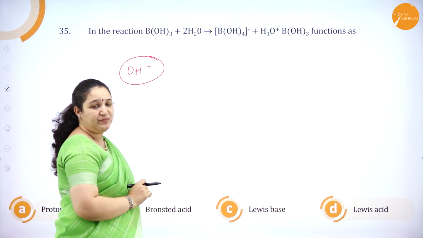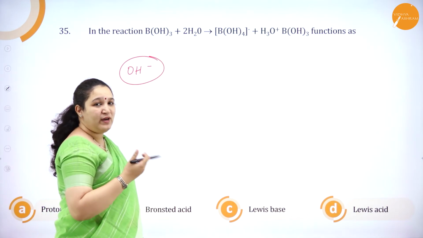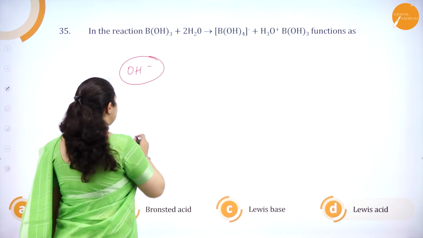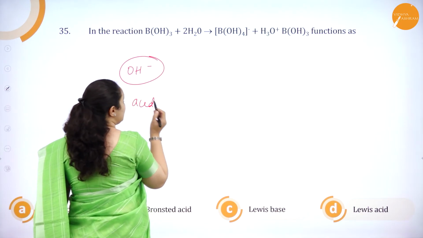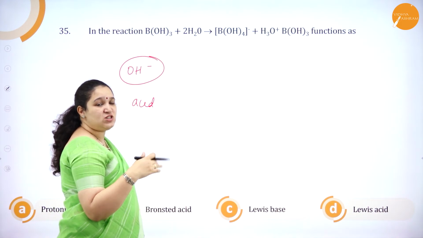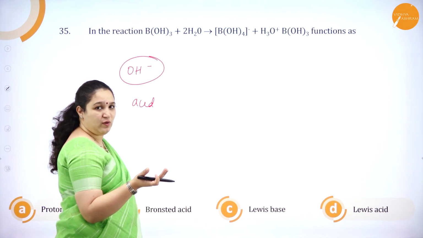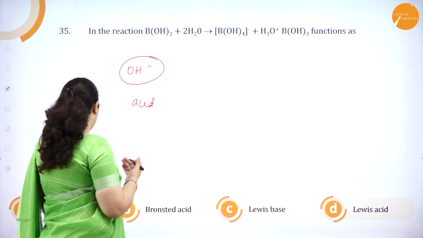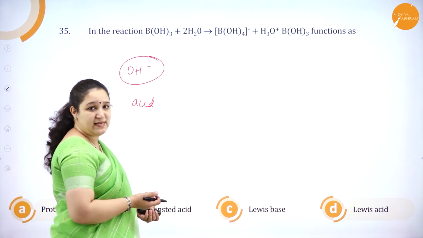So if OH- is accepted, it is an acid itself because it is accepting OH-. Unlike all acids, it's not giving H+ ion. But which acid is it? Whether it's protonic, Bronsted or Lewis acid.